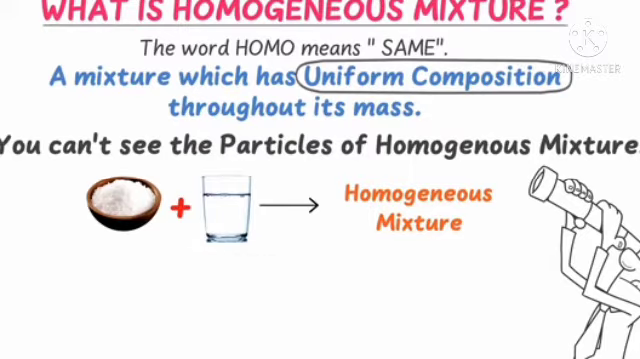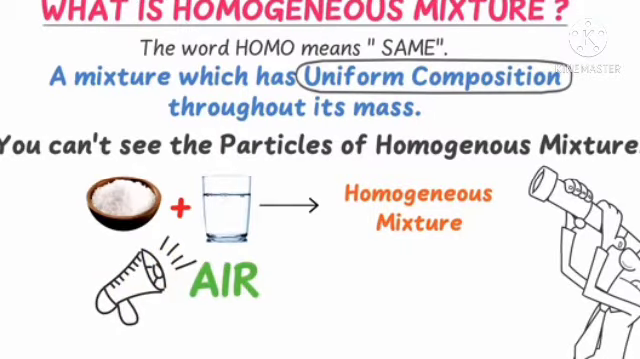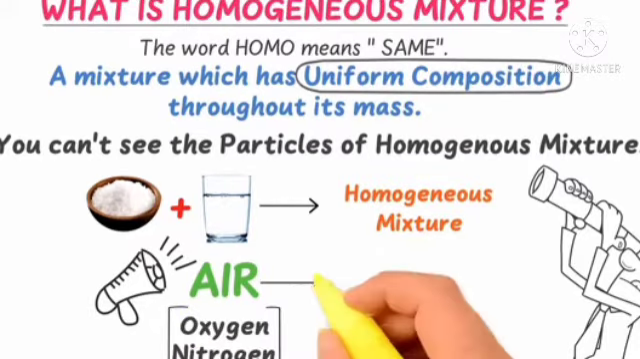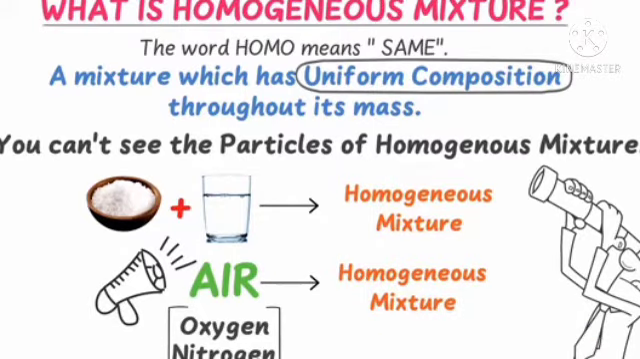Salt particles are solid particles and water is a liquid. And air is a mixture of gases. For example, oxygen and nitrogen, these both are in the gas state, and that is called a homogeneous mixture. Another example is alcohol. Alcohol is also a mixture of many liquids, like methane, ethane and acetic acid. So many liquids mixed together is called a homogeneous mixture.